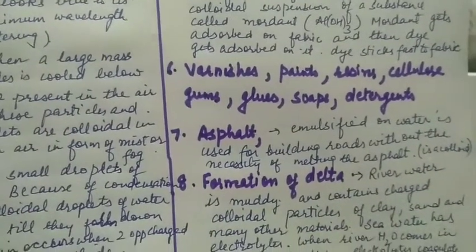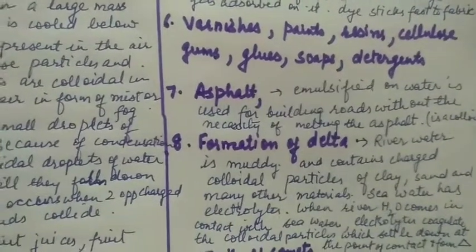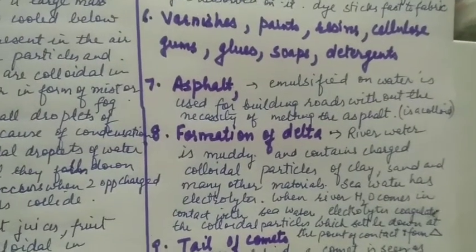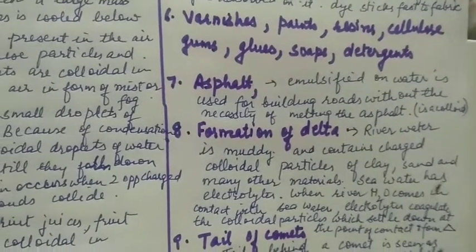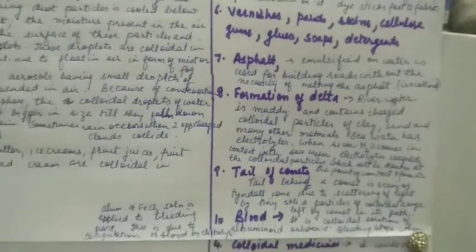Varnishes, paints, resins, cellulose, gums, glues, soaps, detergents, all are colloidal solutions. Asphalt, emulsified in water, is used for building roads without the necessity of melting asphalt. It is colloidal in nature.